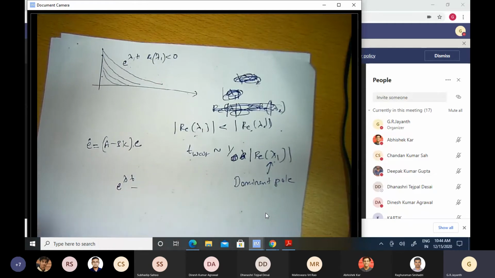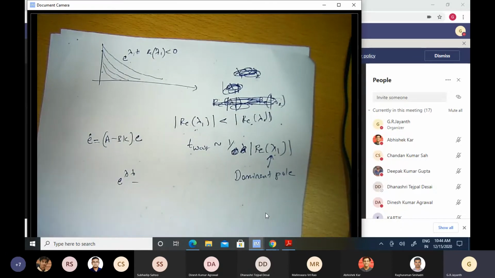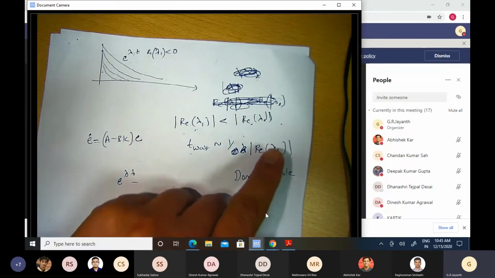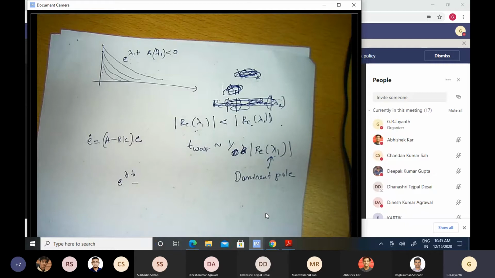Okay, so we actually never write down these expressions e to the power lambda t and so on, because we are not really interested in that error. You see, as a control engineer, error is something that I have to live with. It's an unpleasant reality that I have to accommodate. It is not something that I desire, but I want to know how quickly that error between wherever my manipulator is now and wherever I desire it to be will disappear as a function of time, whether it disappears at all, and if so, how quickly. Both those pieces of information are contained in the poles of the system.